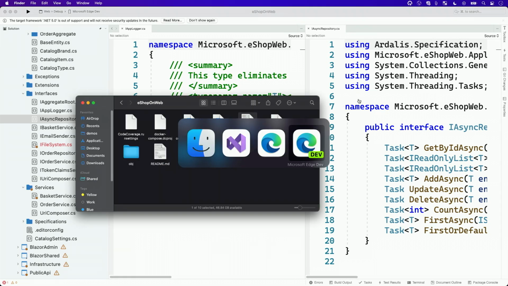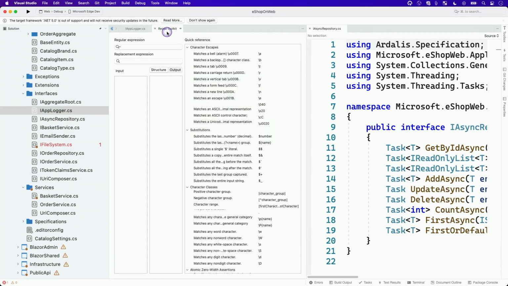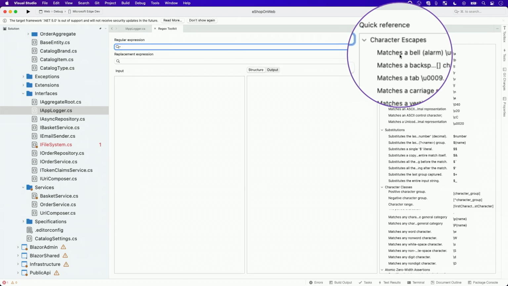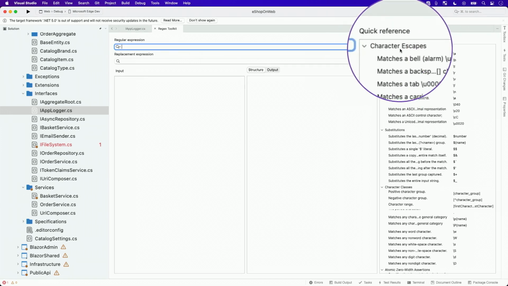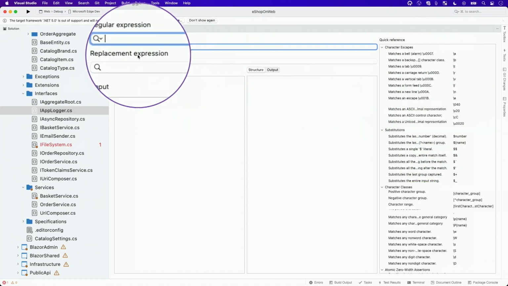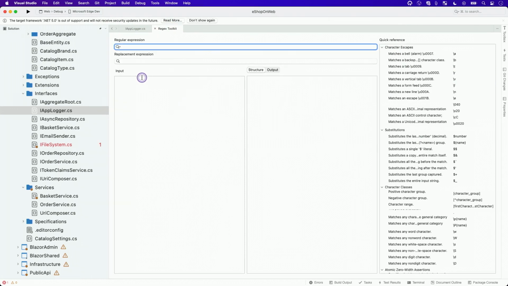Another one would be the regular expressions toolkit. I'm not going to put you through me writing a regular expression in front of you right now, but the regular expression toolkit has been a long time in VS for Mac, so we moved it to native UI. It gives you some quick reference for common things when working with regular expressions, and a nice experience for writing out a regex, putting in some input text, and testing out your regular expressions without having to hop out to, say, a regex tester website, if you prefer.